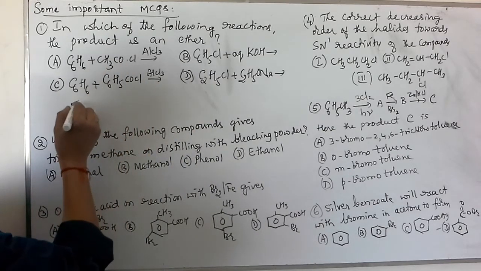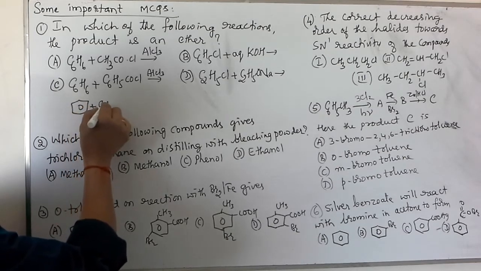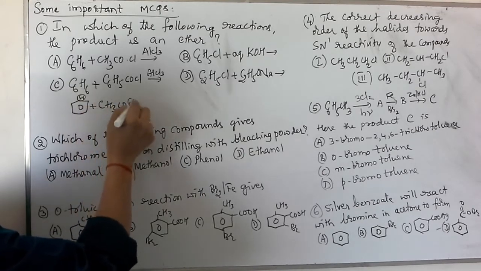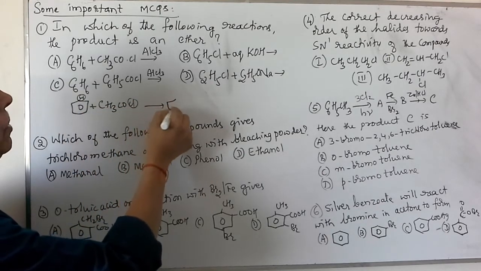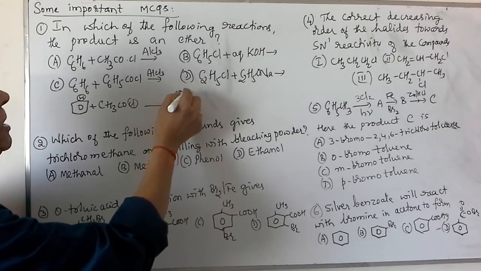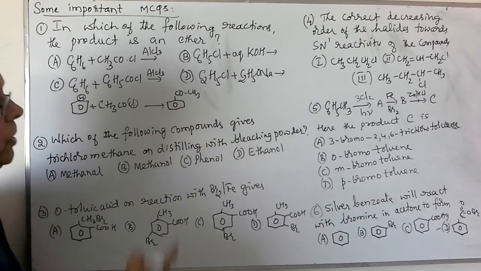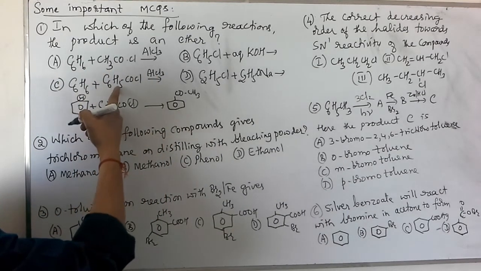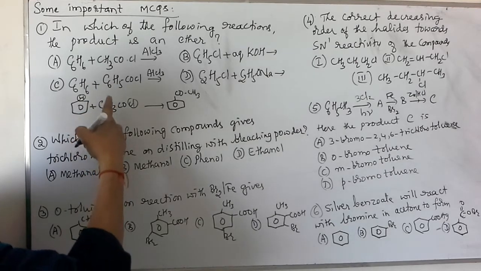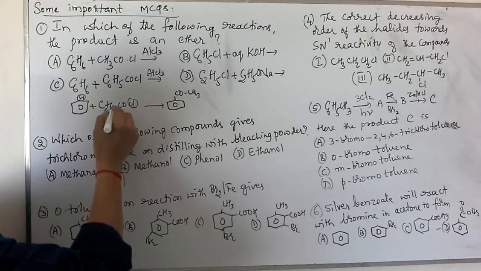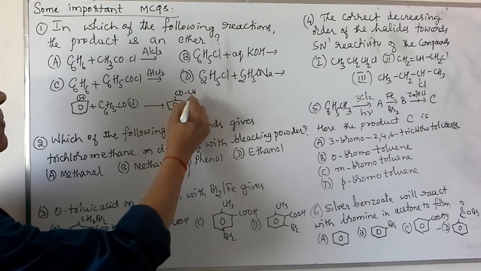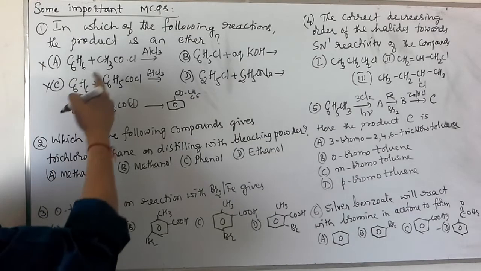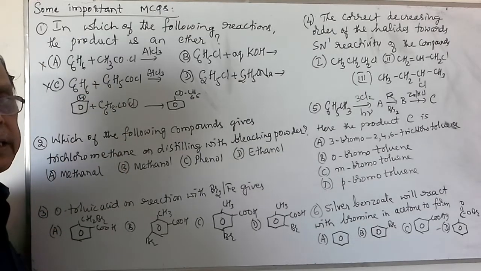If you write C6H6, benzene, plus CH3COCl, acyl chloride, the hydrogen from this one and Cl from this one are eliminated and it gives rise to C6H5COCH3. So it is a ketone, not an ether. That's why this is not correct. Similarly, in this case, instead of this acyl chloride, we are using benzoyl chloride, C6H5COCl, which gives rise to C6H5COC6H5. So these two are not correct because they are actually Friedel-Crafts alkylation and acylation reactions.